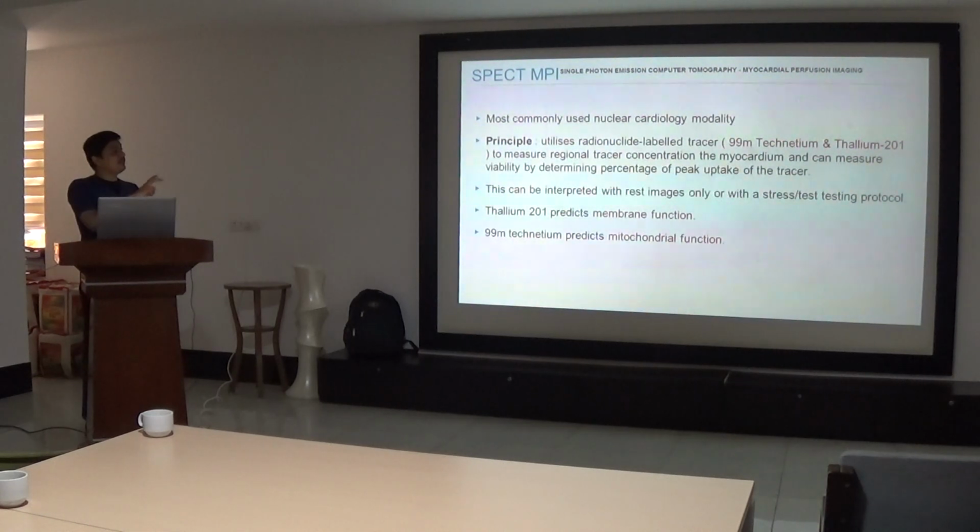So this can be interpreted with rest images only or even with a stress or testing protocol. And as we said, there are two agents, one is thallium and one is technetium 99. Thallium predicts the membrane function and technetium 99 predicts the mitochondrial function.